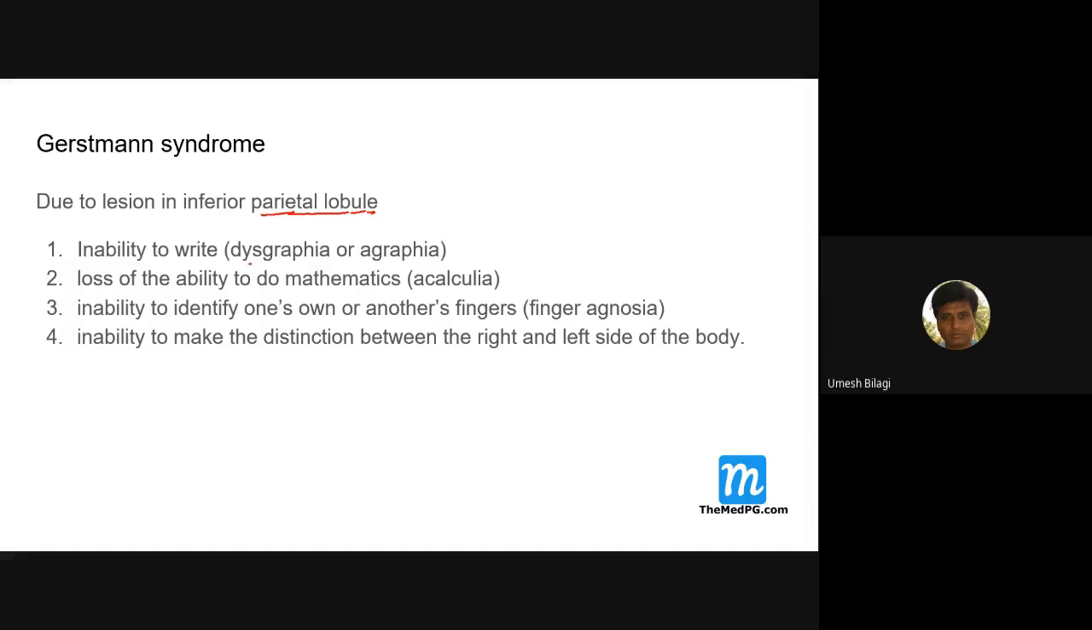Here there is dysgraphia and agraphia. What is dysgraphia? Writing problem. And loss of mathematical ability, acalculia, can be there. Try to memorize this. They are a bit difficult to remember, but anyway, they are asked, that's why I'm teaching you. Inability to write, inability to do mathematics, and he cannot understand whether the finger is his or somebody else's. Finger agnosia is there. Inability to distinguish between right and left. They are all part of Gerstmann syndrome.